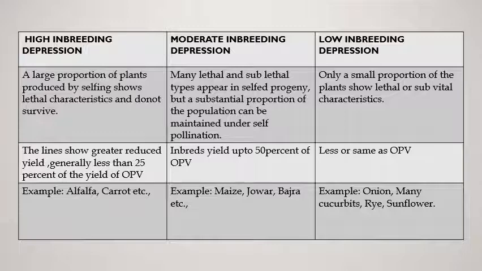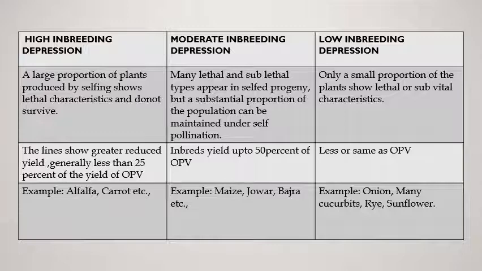Moderate inbreeding depression. Here, many lethal and sublethal types appear in the selfed progeny, but a substantial portion of the population can be maintained under self-pollination. There is a reduction in fertility and many lines reproduce so poorly that they are lost. So, a large number of inbred lines can be obtained which yield up to 50% of the open pollinated variety. Examples: maize, jowar and bajra.